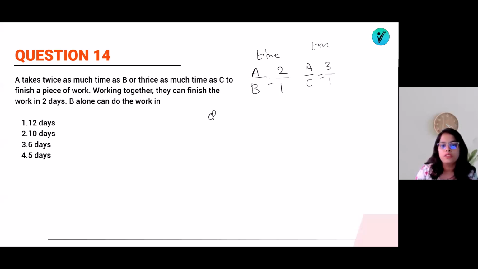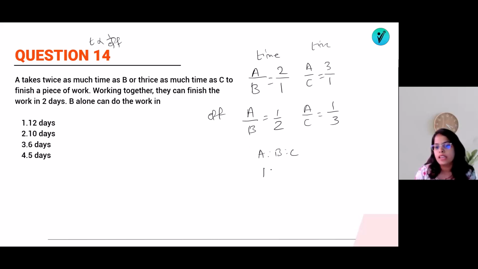So what will it be for the efficiency? For which we know that time is inversely proportional to efficiency. For A by B, efficiency will be 1 by 2, and for A by C, efficiency will be 1 by 3. That means A is to B is to C, the efficiency of A is 1, of B is 2, of C is 3.